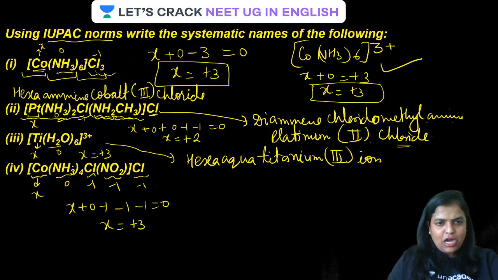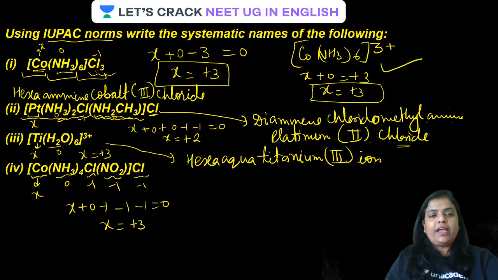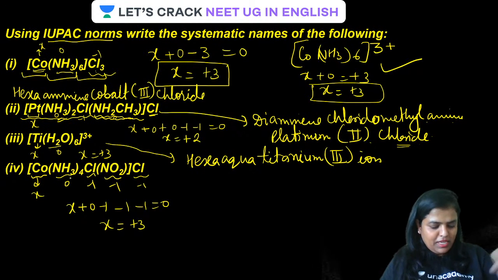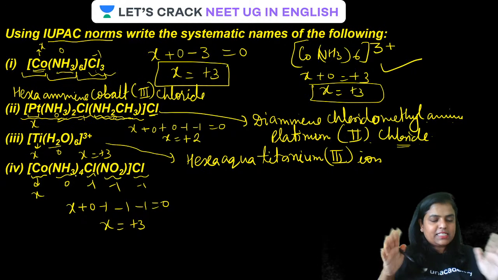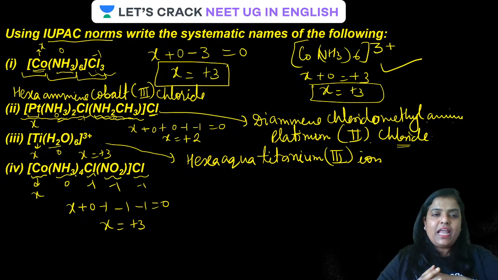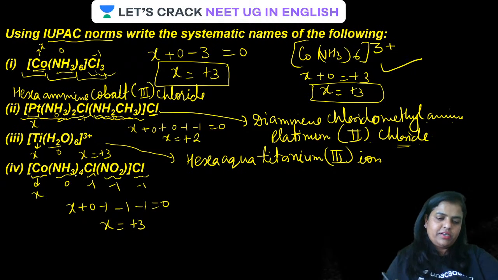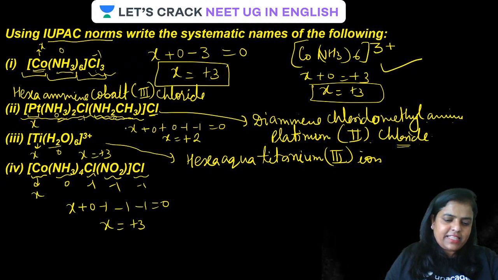Remember, there are how many ligands? Amine, chlorido, and nitrito. Guys, it is attached through the nitrogen side. So alphabetically, you have to compare the letters: N for nitrito, C for chlorido, A for amine. So yes, write them down in alphabetical order. I'm repeating, write them in alphabetical order. Is that clear, guys?